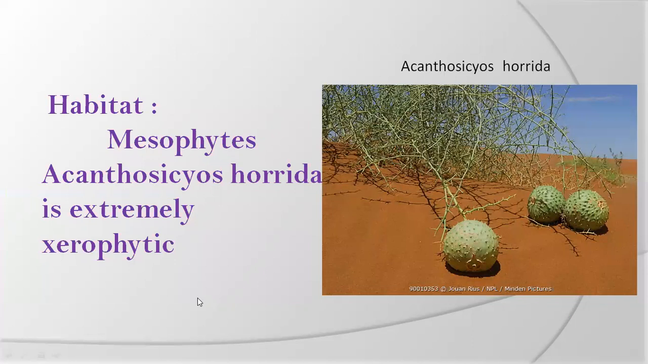Most of the cucurbits are mesophytes, and rarely we can find plants with xerophytic characters. Acanthosicyos horrida shows xerophytic characters. A number of spines are present on the stems. Spinous structure indicates xerophytic character. Acanthosicyos horrida is an extremely xerophytic member in the Cucurbitaceae.